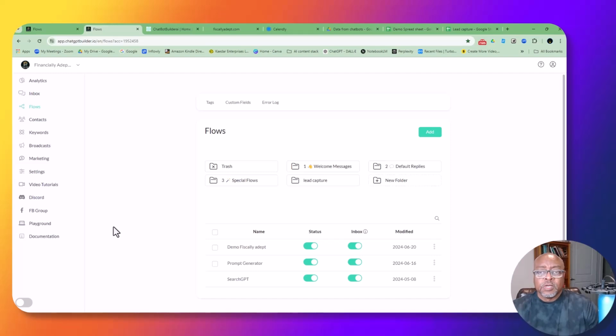All right, family. So now we're going to the last flow. We're going to end up putting together 3 flows. And just remember, a flow is a sequence of interactions that guide the conversation between the chatbot and the user. So we're flowing, so it's a sequence, it's a flow. You're flowing with the user, in a sense, is a way you can think about it. So we're going to be capturing name information, name, email, phone number, stuff like that with this flow.